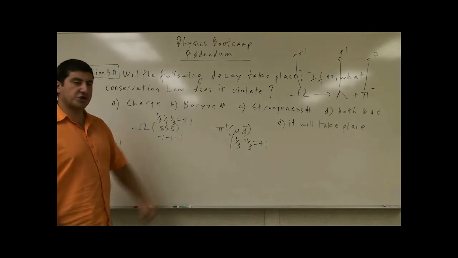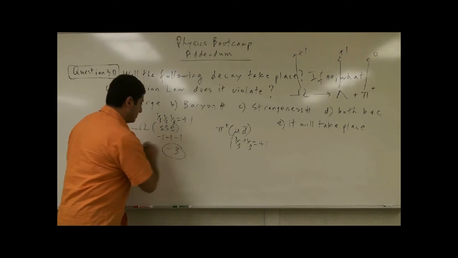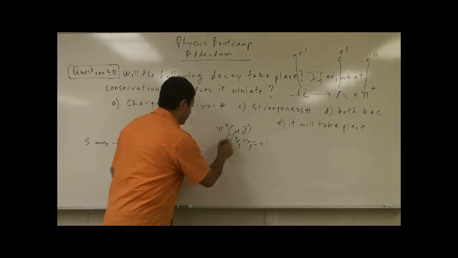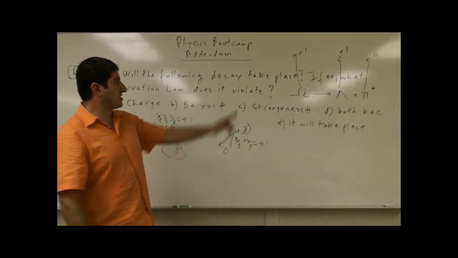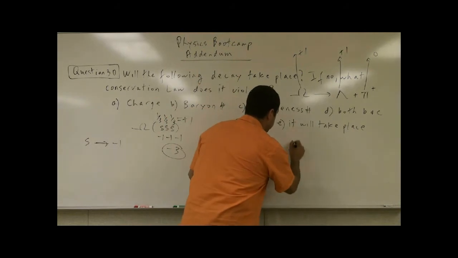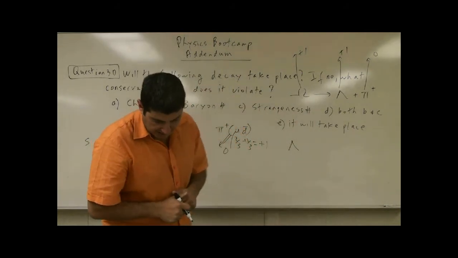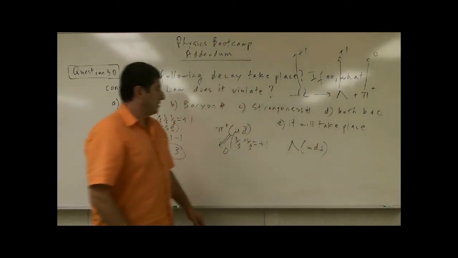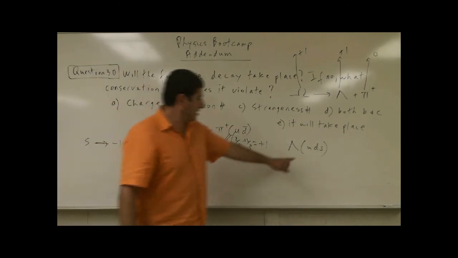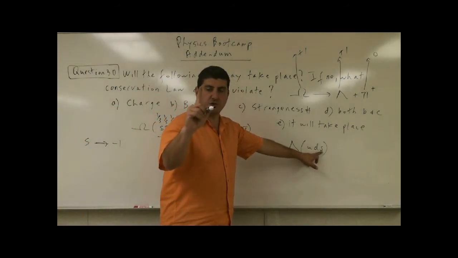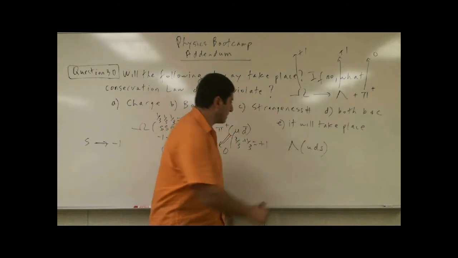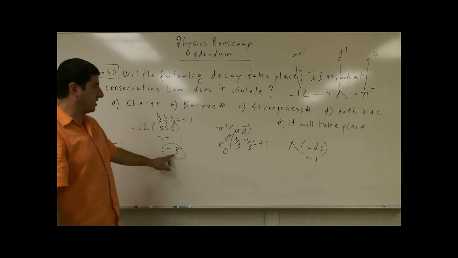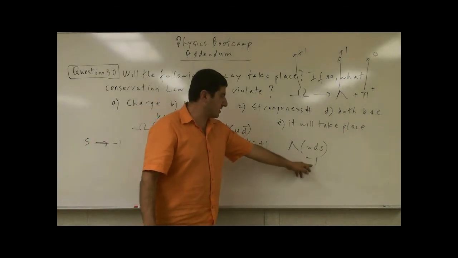What's the strangeness property? Negative 3. Right? What's the strangeness property of this? 0. What was the quark makeup of the lambda? I just erased it over here. The lambda was up, down, strange. What are the strangeness properties? 0, 0. It has one strange quark, therefore strangeness property negative 1. Here, strangeness property negative 3. Here, strangeness property negative 1.